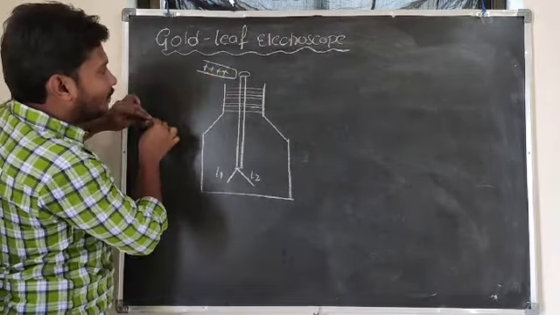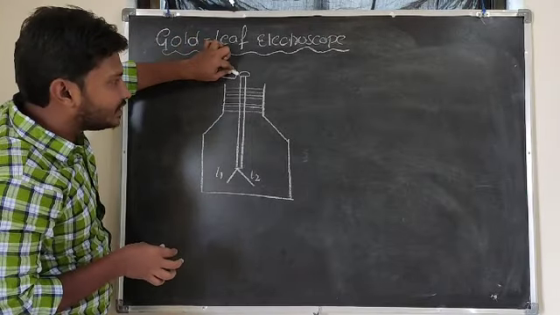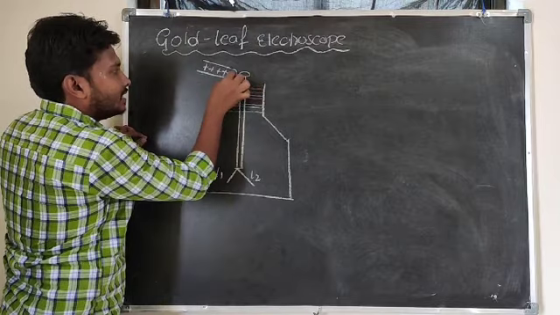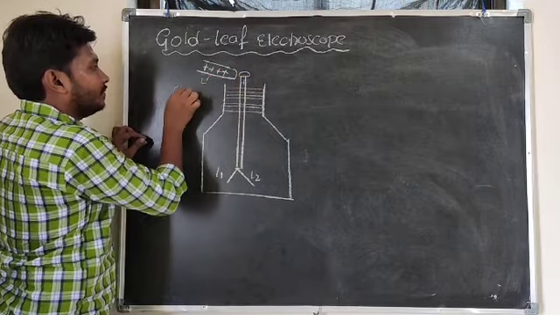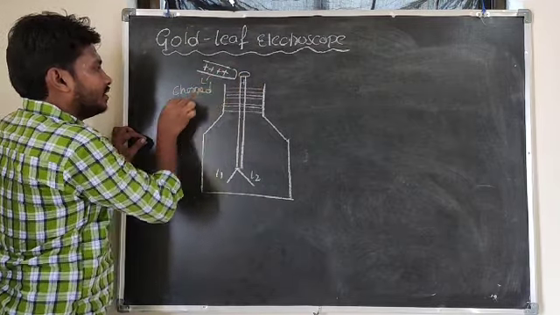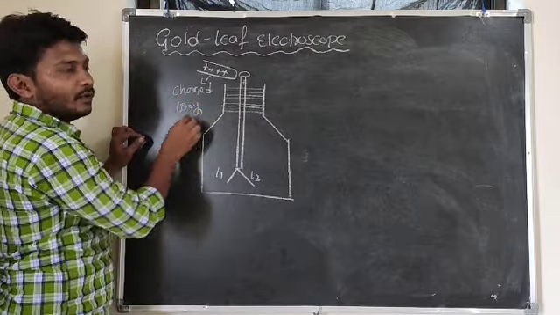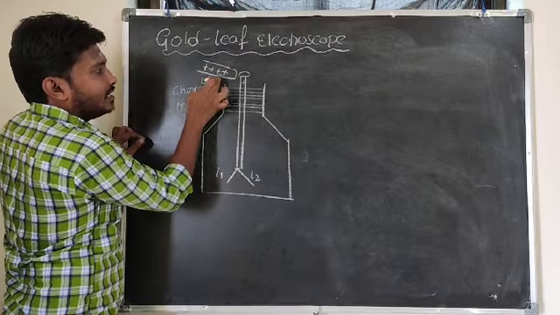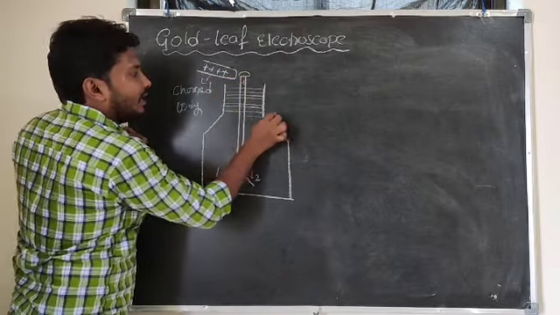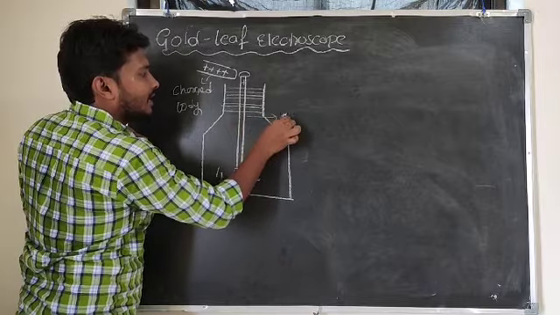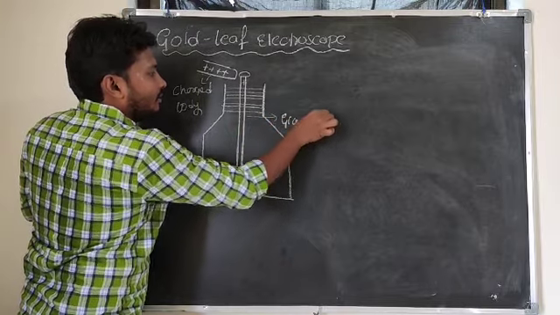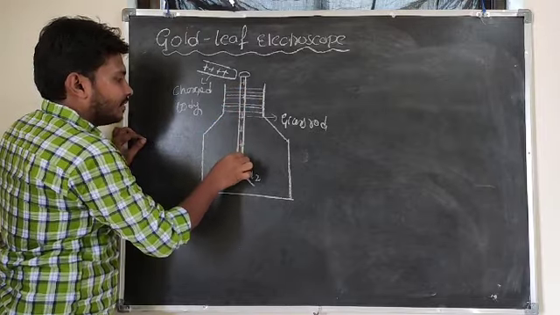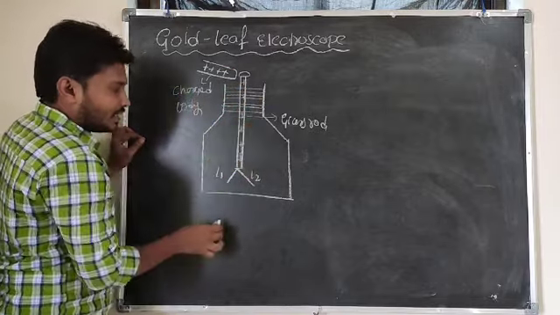When the charged body touches this glass rod, what happens here? The excess amount of charge is transferred from this charged body, charging by the conduction method. The charged body is in contact with the metallic rod, or this one is the glass rod. Excess amounts of charges are transferring from the charged body to the glass rod here.